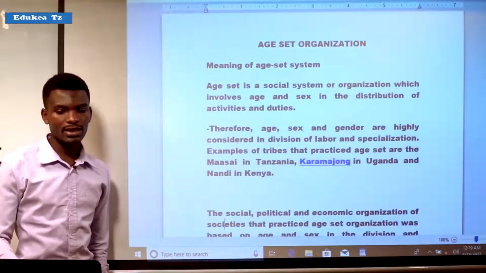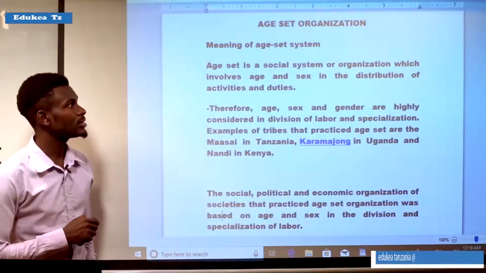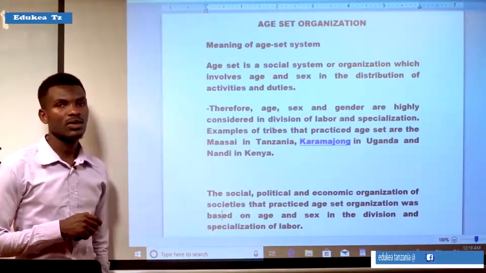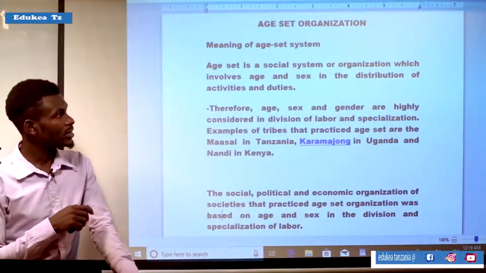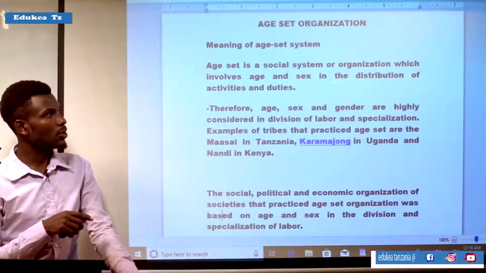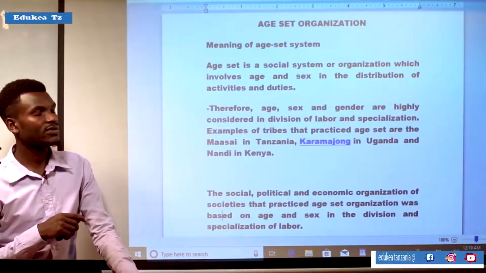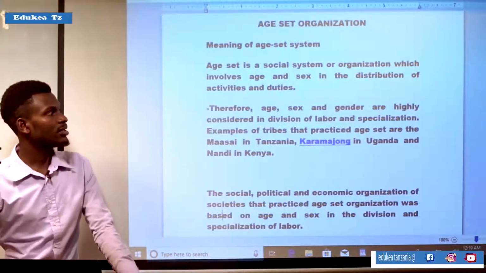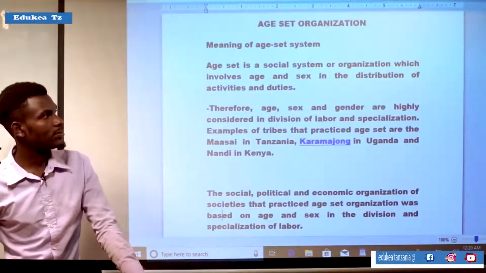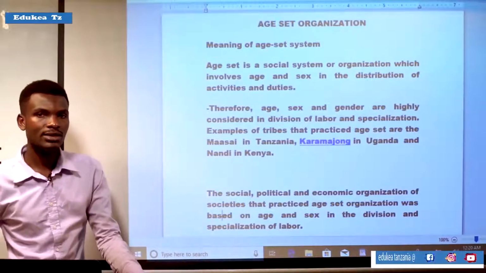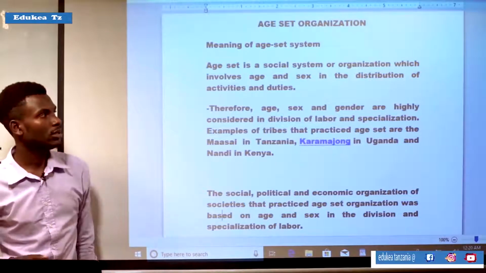So let us see the age-set organization. We have to know the age-set organization by its meaning. Age-set is a social system or organization which involves age and sex in the distribution of activities and duties. It means the organization system involves age and sex in the distribution of responsibilities and duties.